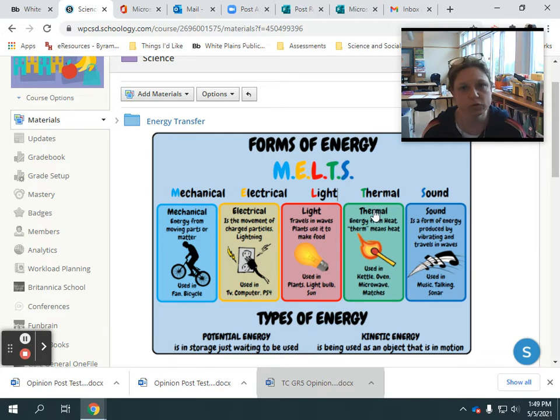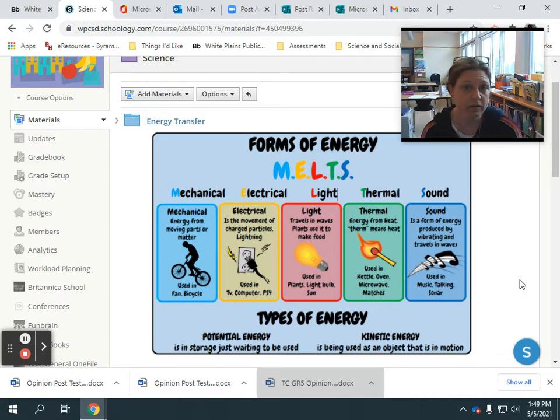So when you go to your Schoology folder and you go to science for this week, the first thing that you're going to see is this really cool chart. And this is forms of energy. And the acronym, which is like letters that stand for different things, is MELTS. And that's how we're going to remember the different forms of energy.